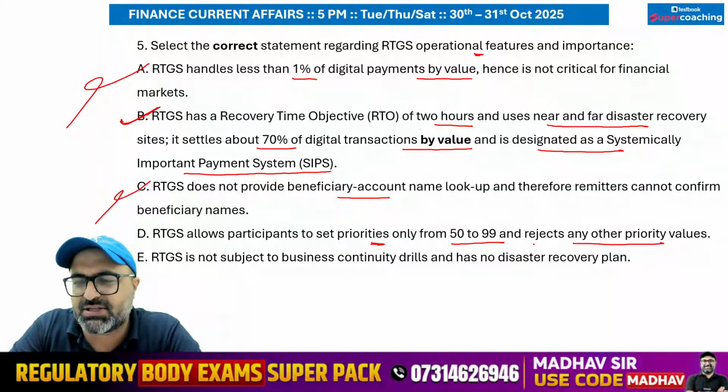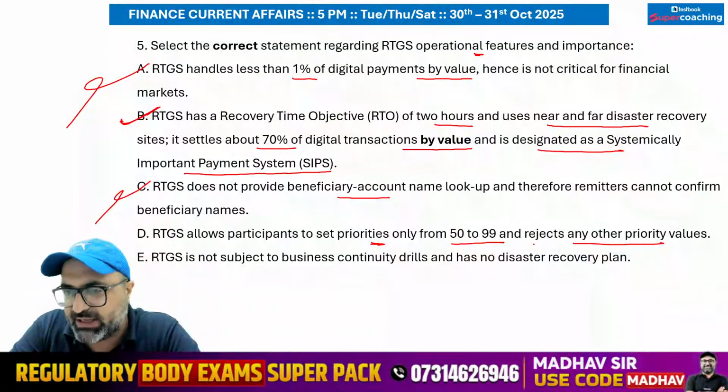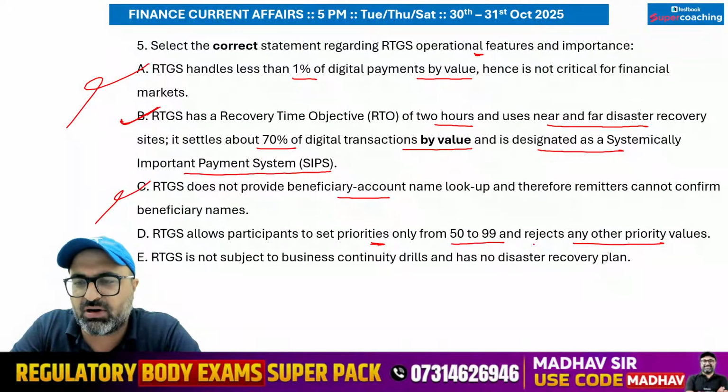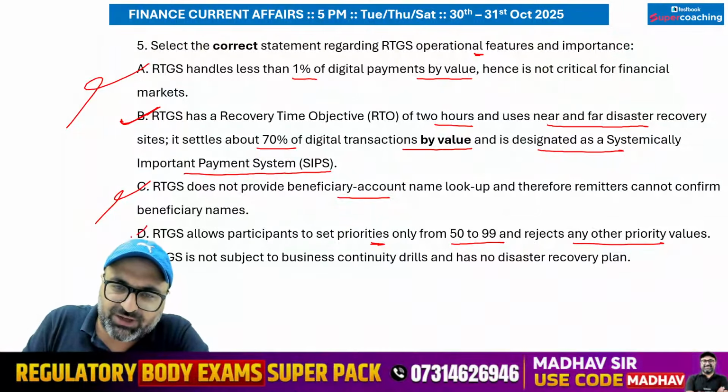No sir. RTGS priority numbers can be from 1 to 99. 1 to 10 is reserved for banks and other users, and 11 to 99 is basically the system that handles priority ordering and queuing as described. So this statement is factually wrong.